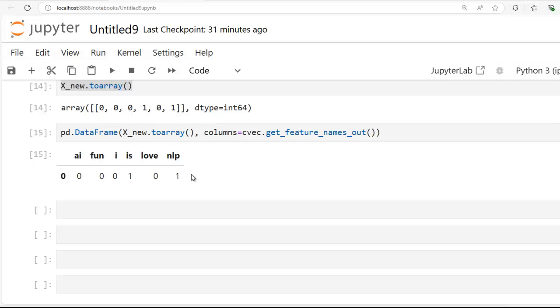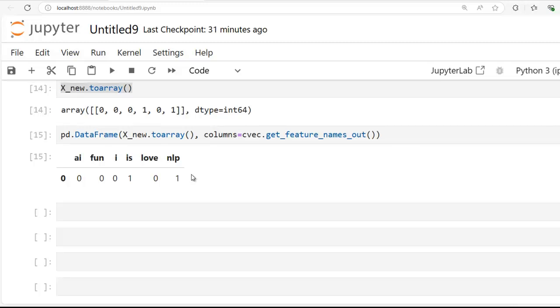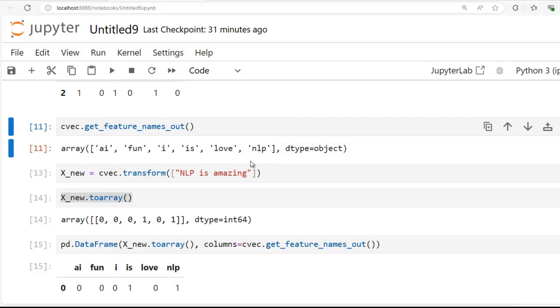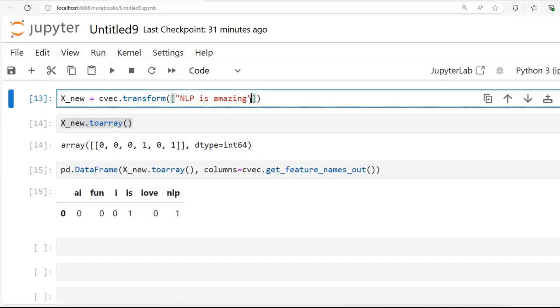As I said earlier, in bag of words, if a word was not seen during training, it's invisible to the model later. As we go deeper, we will learn smarter ways to handle such situations. But I hope all of you are clear with bag of words.